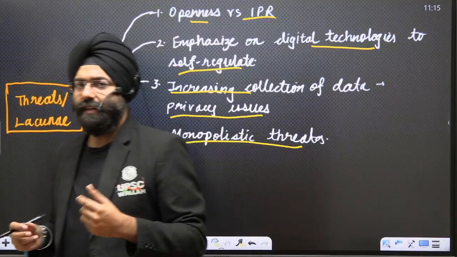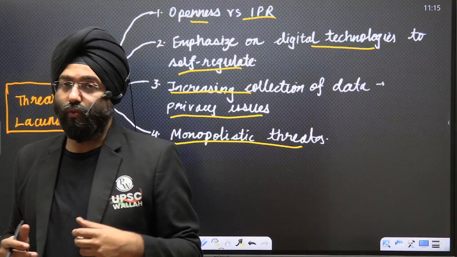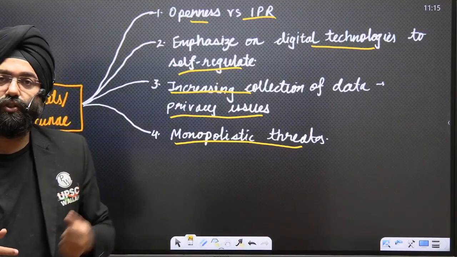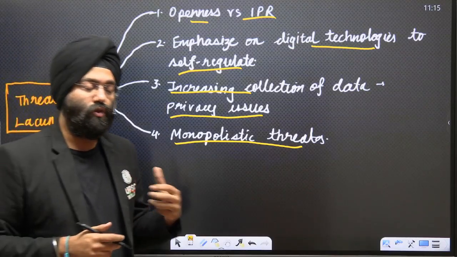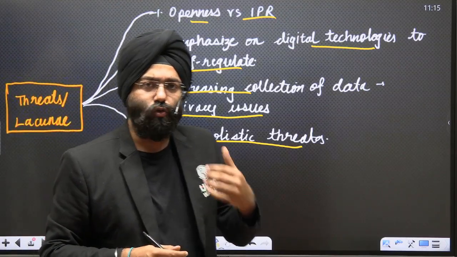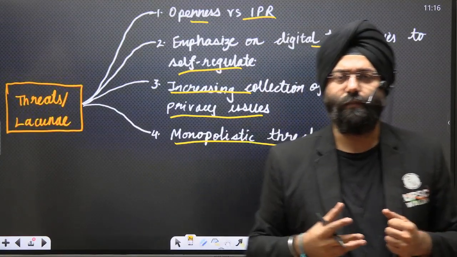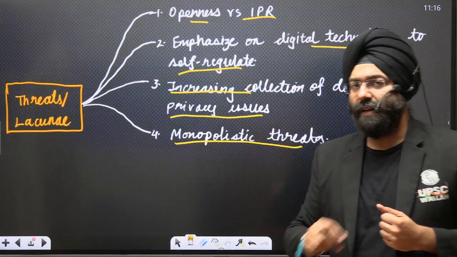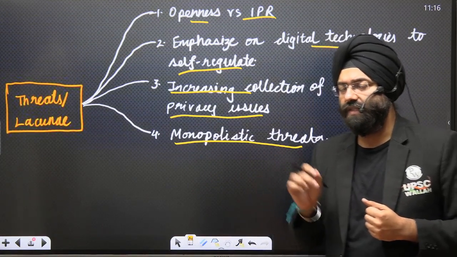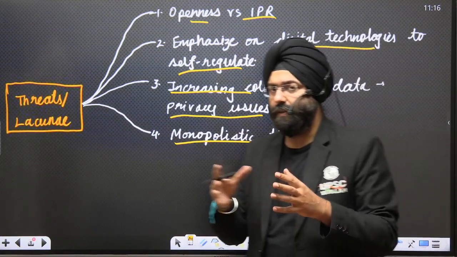So do you realize that right now, in a way, Google has a monopoly today? If they say that we are going to shut, let us say, YouTube, or Google Maps, or the Google search engine, do you realize what will happen? It will basically stagnate the whole economy. So with respect to the digital revolution that is taking place, it is very, very important that we have multiple players.